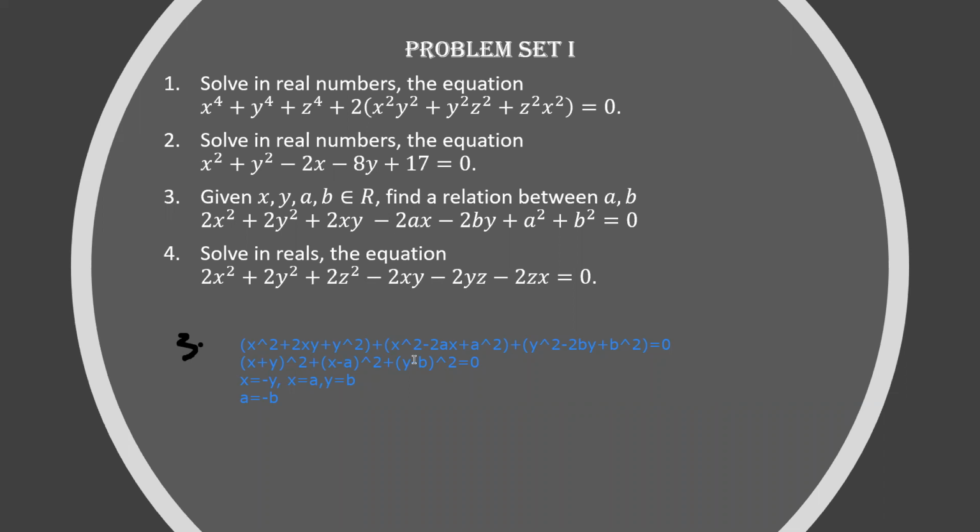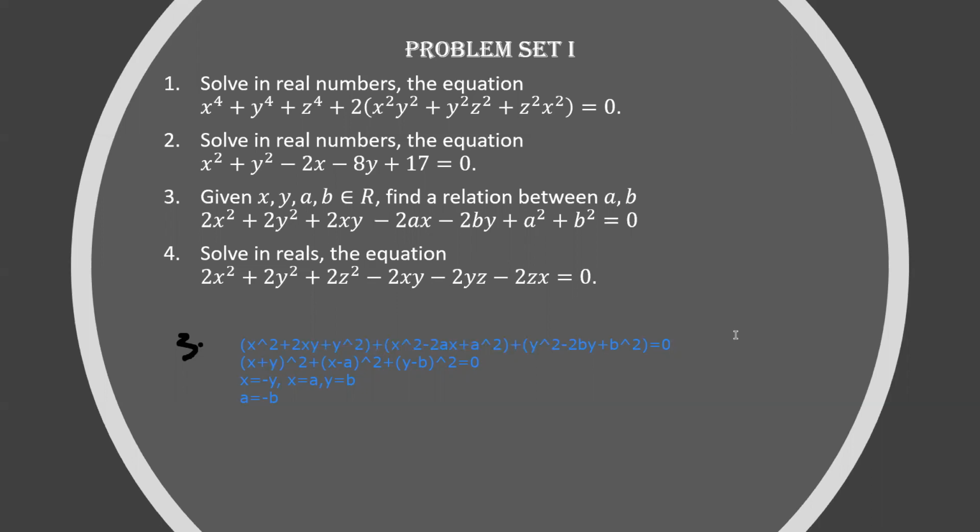So how I am doing third is, I am writing the third problem as x square plus 2xy plus y square plus x square minus 2ax plus a square plus y square minus 2by plus b square. Now when you add all of them, what do you get? 2x square. Wait just a minute. x square plus x square is 2x square, y square plus y square is 2y square, and 2xy minus 2ax minus 2by plus a square plus b square. This equation I am rearranging like this.